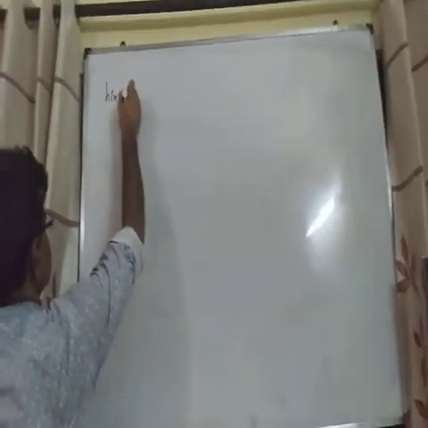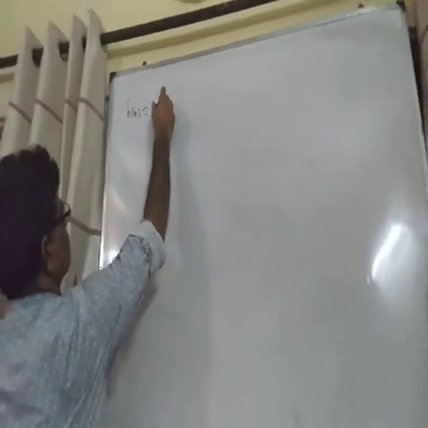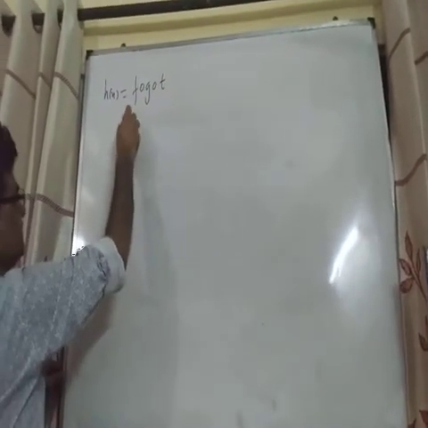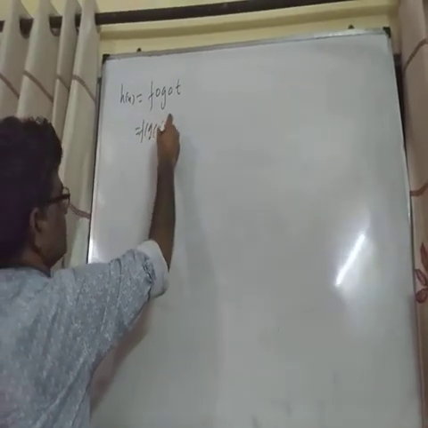See, for a function h(x) equal to f of g of t(x), it means f of g of t(x).